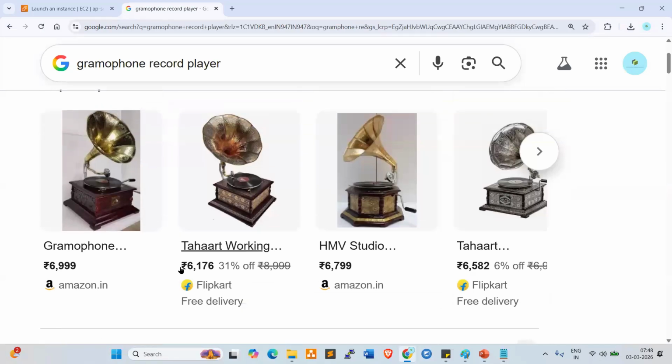Oh, still they are using them. Flipkart, they're showing some pricing, right? Look here.